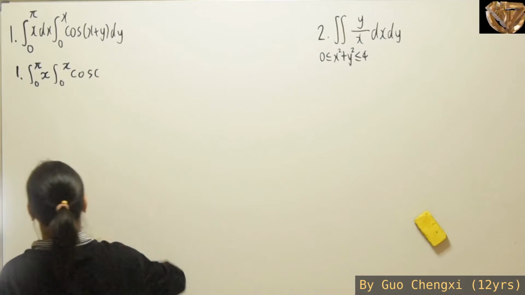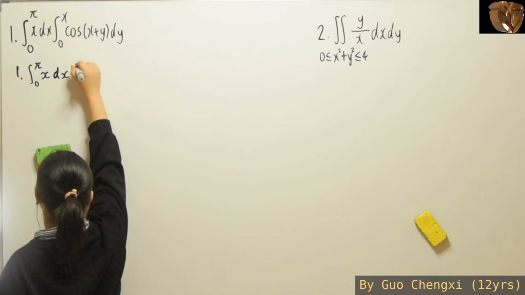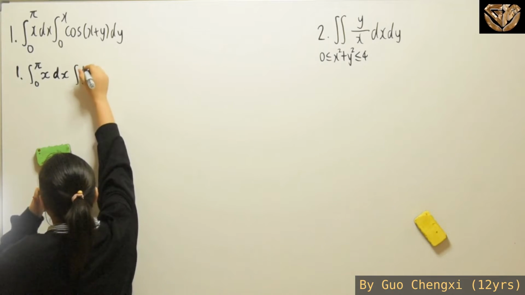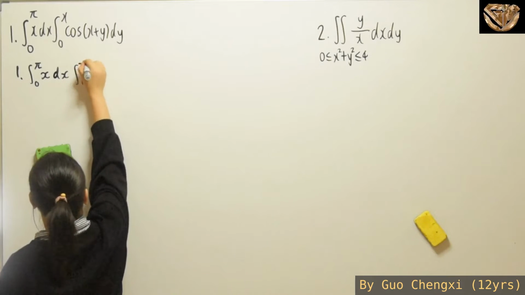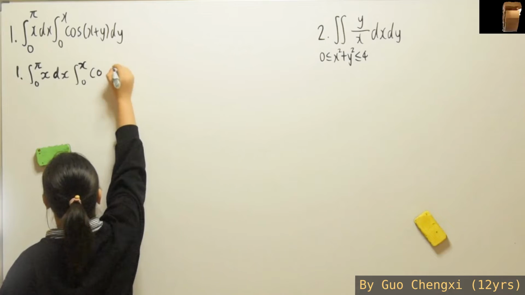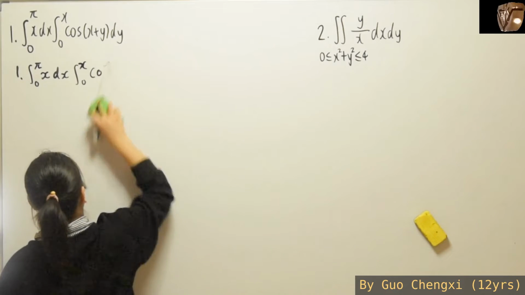at first glance, you may think that you can integrate with respect to x already. Well, you cannot, because for this part at the y over here, you have parts that contain x that you will need to integrate later.